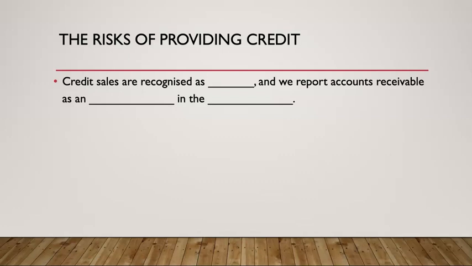Let's do some quick revision. We know that when we make a credit sale, this is recognized as revenue. Not only is it revenue, it is also an asset, and we report the accounts receivable as this asset. So we have a credit sale that results in revenue, and this creates an asset called accounts receivable, and we report this in our balance sheet. Specifically in our current assets section of our balance sheet, because we know accounts receivable, our credit customers, must pay us back as soon as possible.